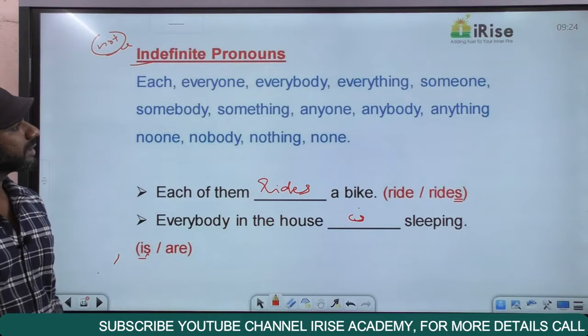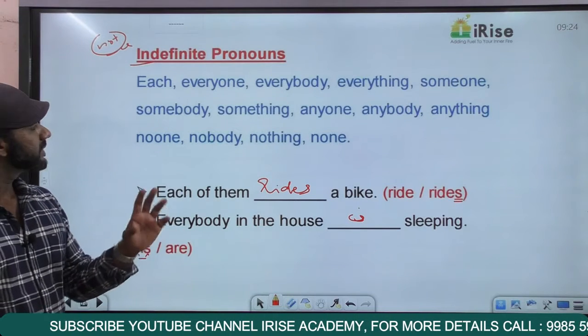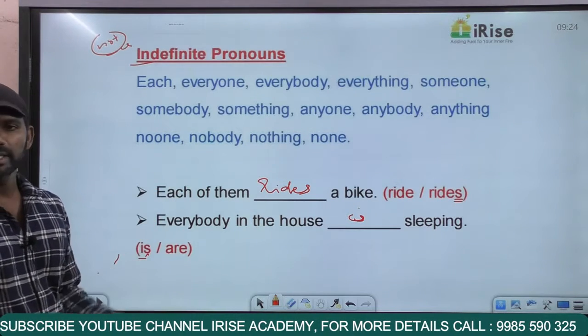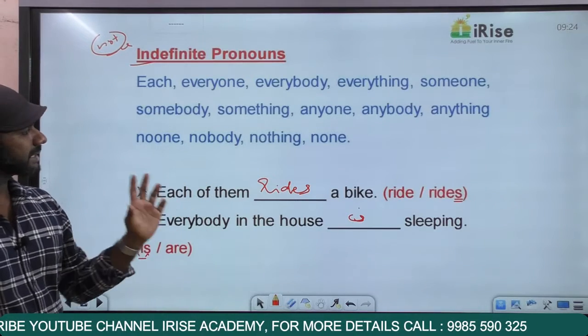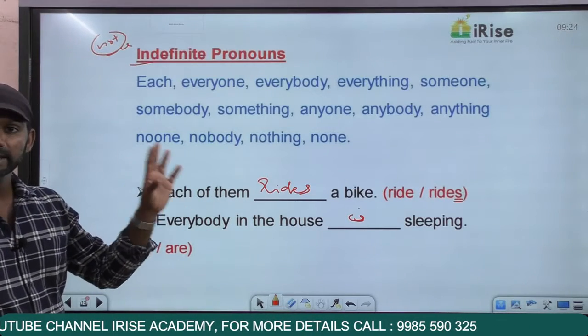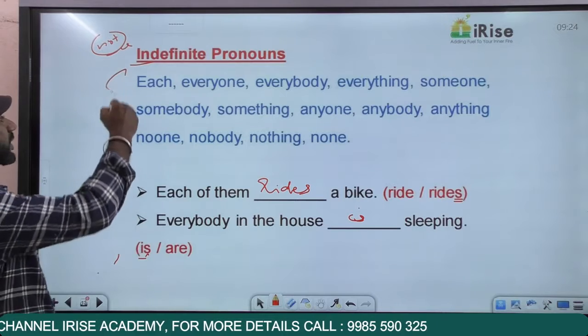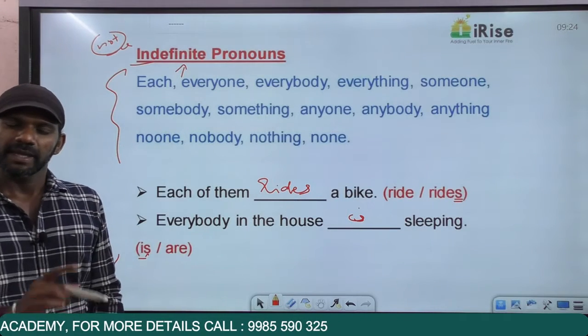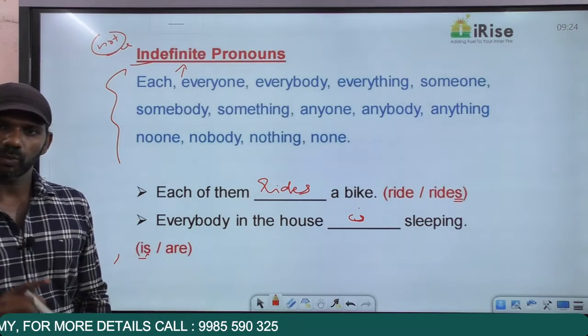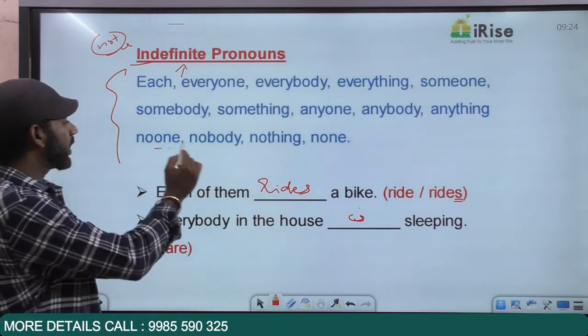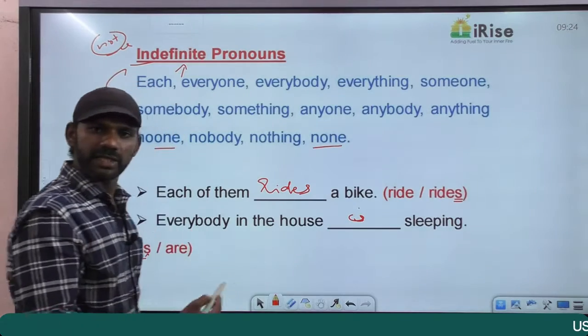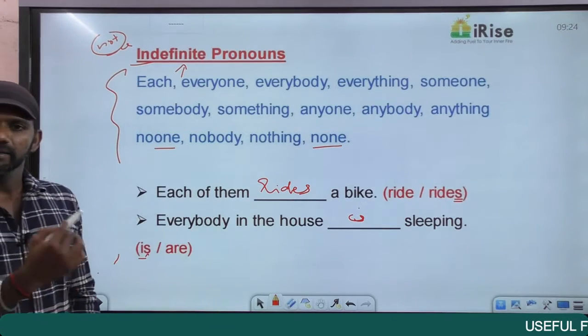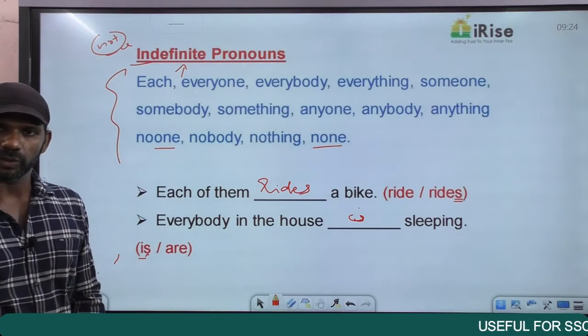Now come to these words. Each, everyone, everybody, everything, someone, somebody, something, anyone, anybody, anything, no one, nobody, nothing, none. Now these words are termed as indefinite pronouns. One is singular, right? One is singular. No one and none are the negative forms of one. These words are called indefinite pronouns.